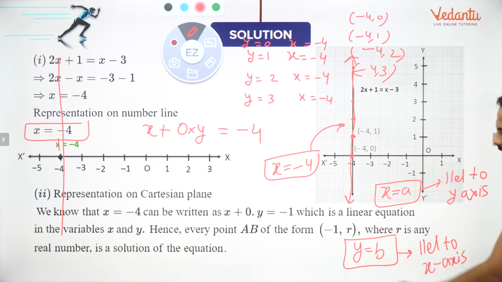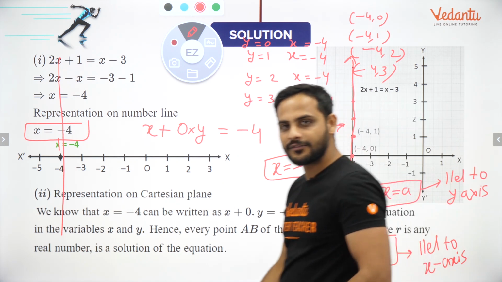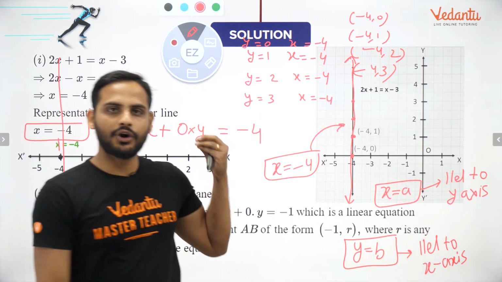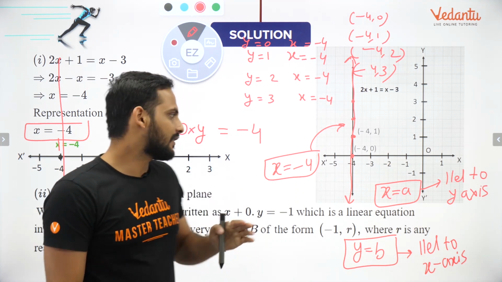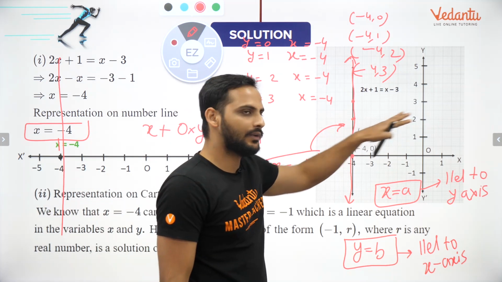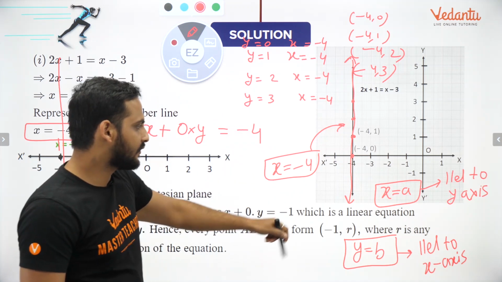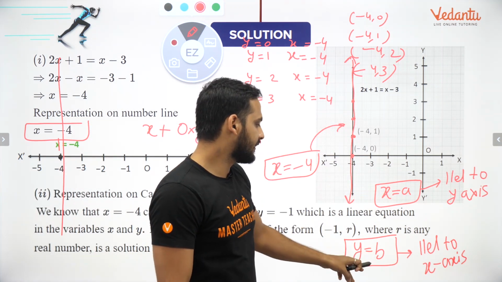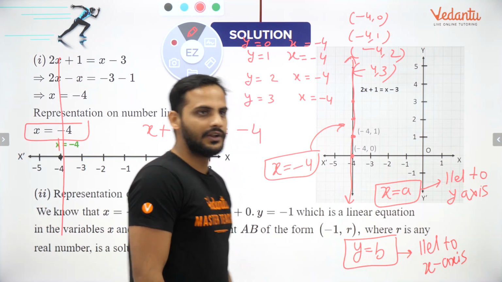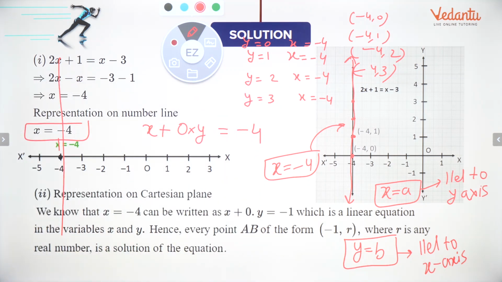Okay, because this equation will be in the form of 0 into x plus y is equal to b. Now no matter what value of x you put, y will always remain b only. So that means this will give you a line parallel to the x-axis. In this one x is fixed, in this one y is fixed. Understood? So these are the equations of lines parallel to the axes.